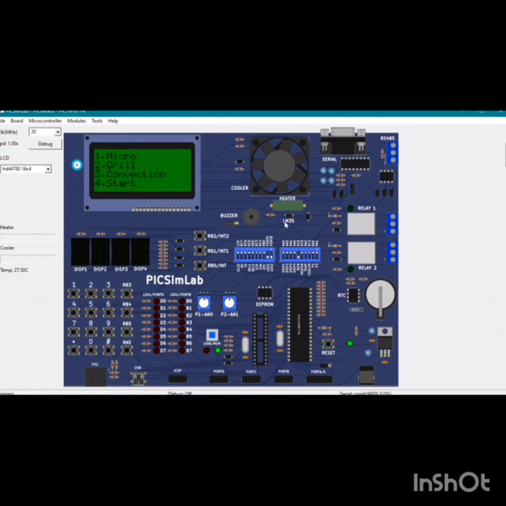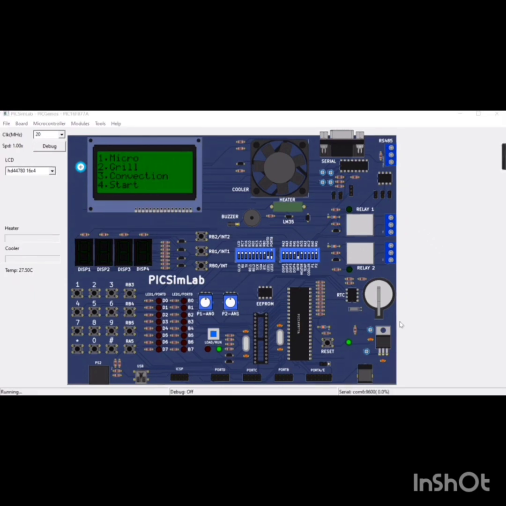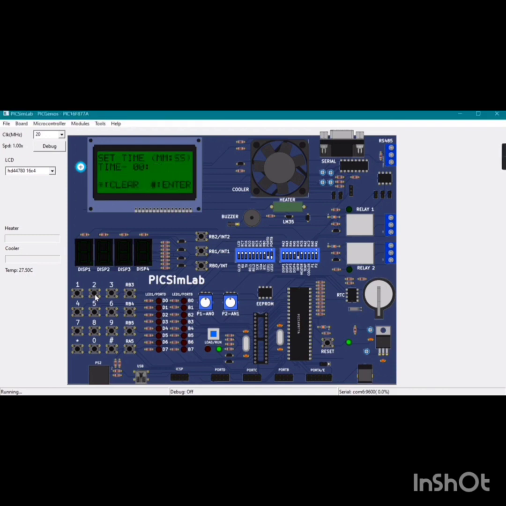Now we will see the second mode, that is grill mode. The grill mode has been started by pressing the second key. Here we can set the time to 1 minute 30 seconds. To set the time I will press 30, and for 1 I will press 01. So now the time has been set, and press hash to enter.